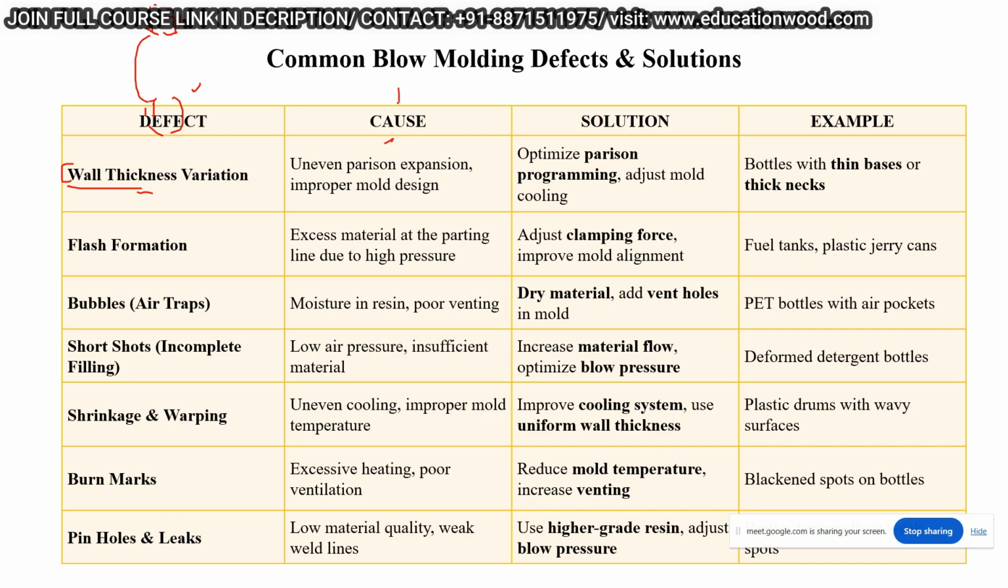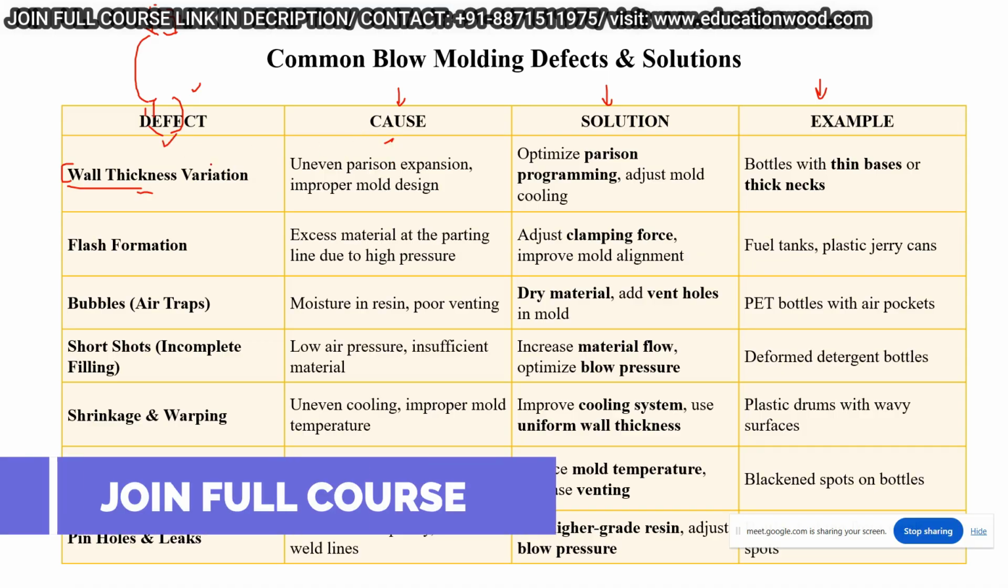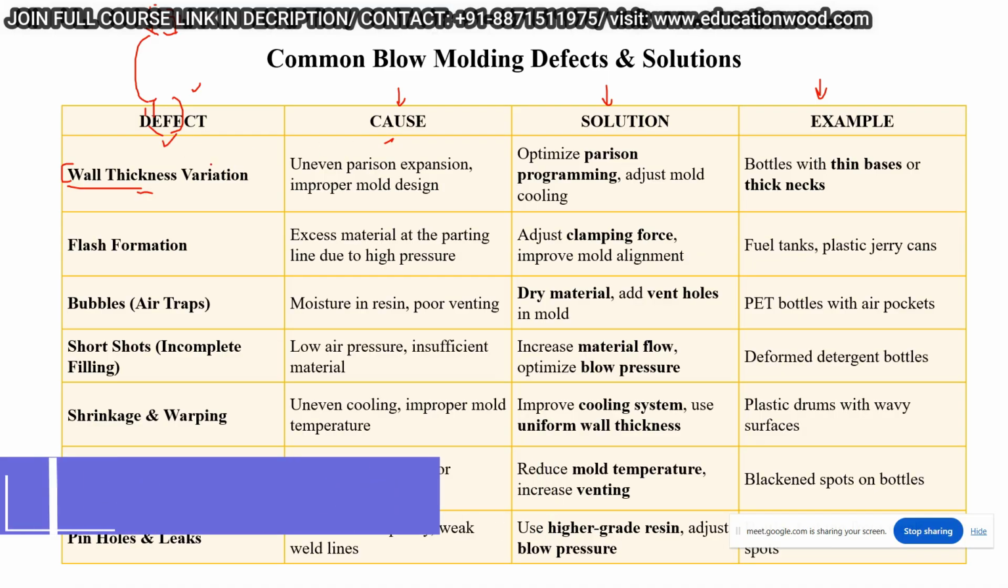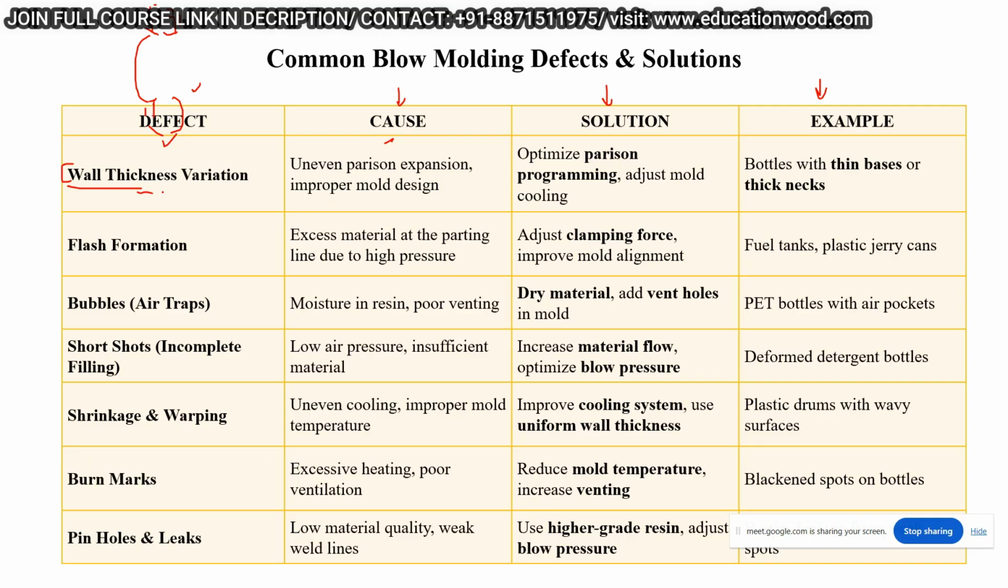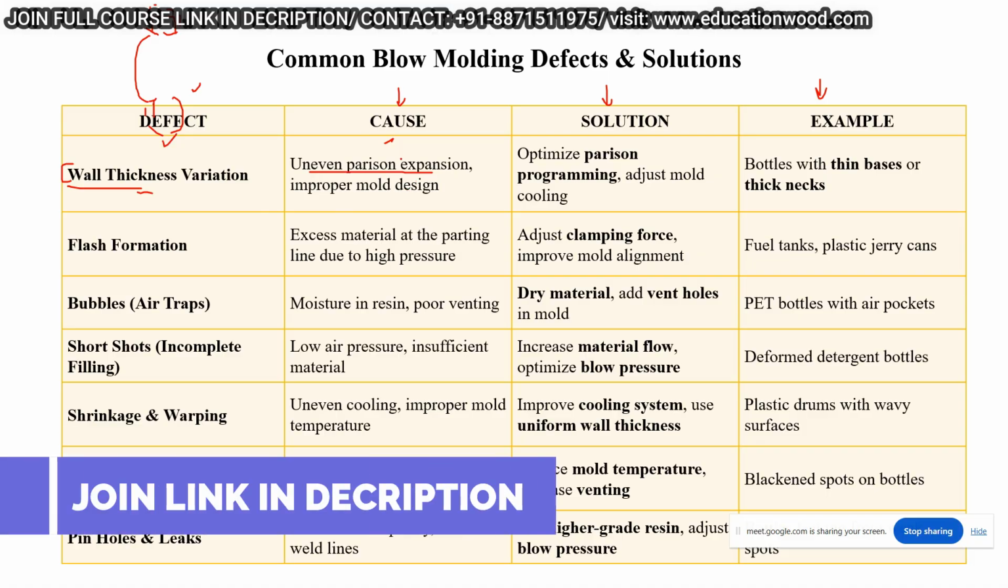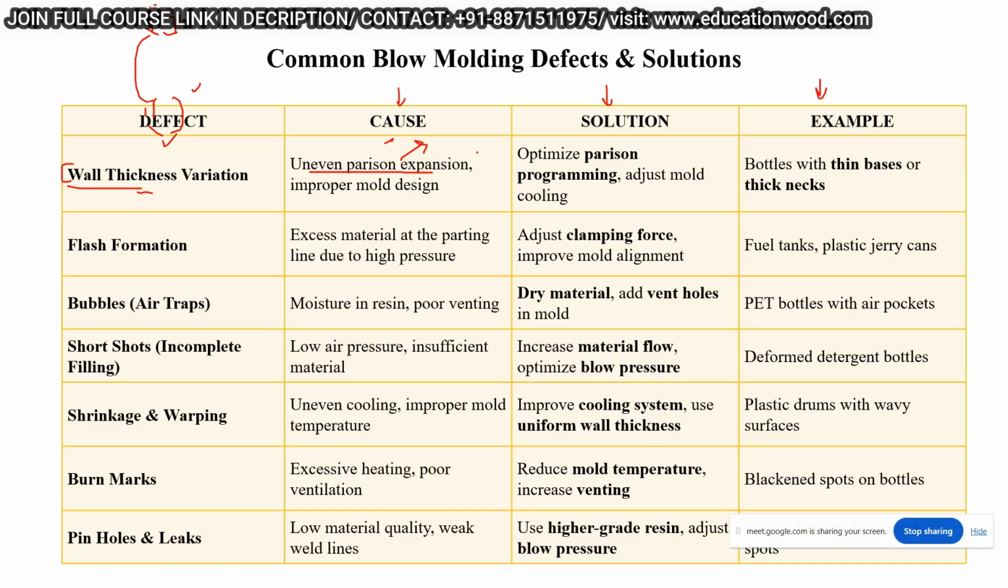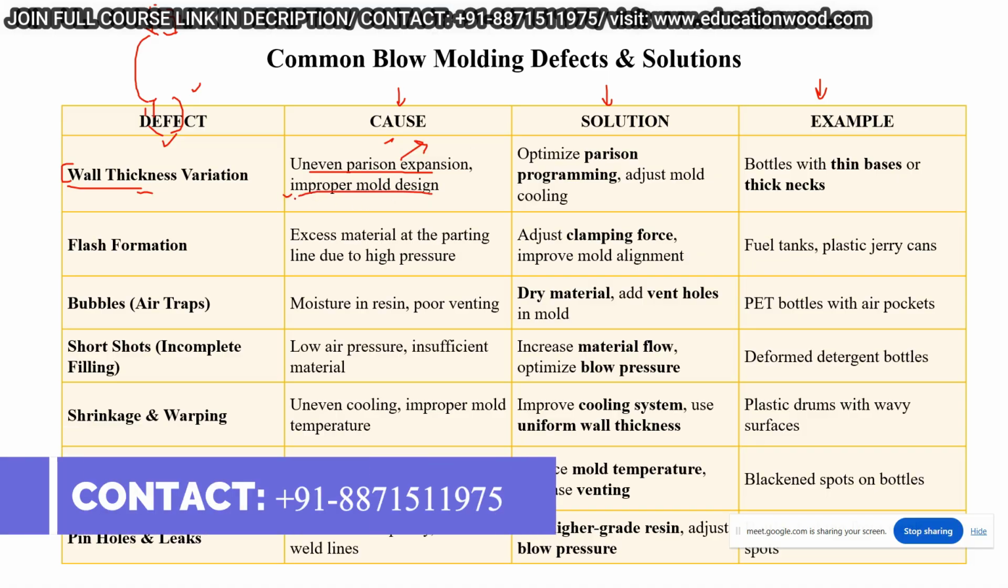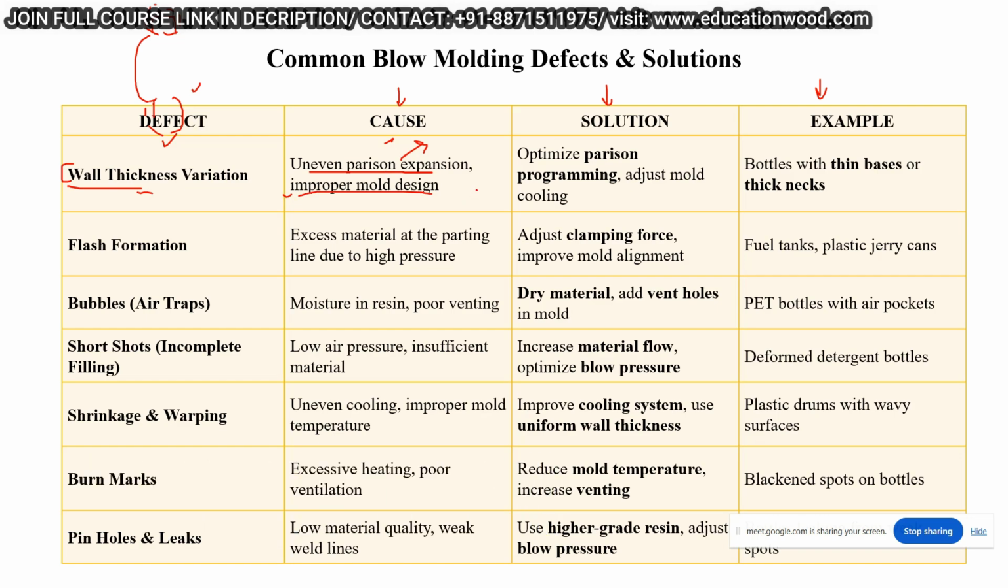So what is the cause of wall thickness variation basically? Here I'm using tables, in which I'm showing the defect, cause, solution, and examples of that. So here, wall thickness causes: uneven Parison expansion. What is the reason for that? Blowing pressure, the air pressure, and the improper mold design. If your design is not in a proper way.